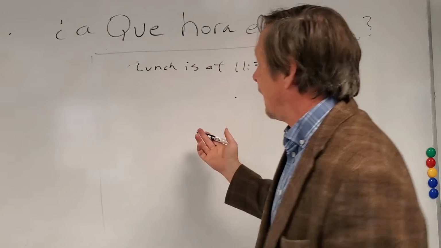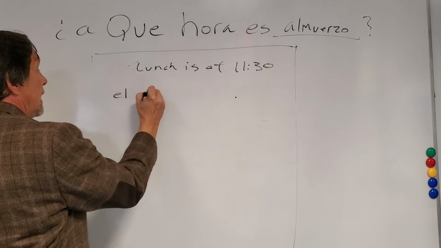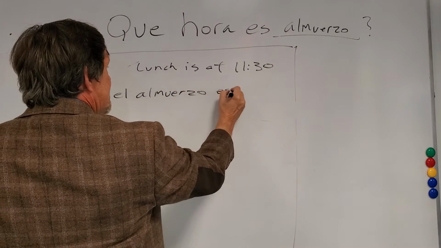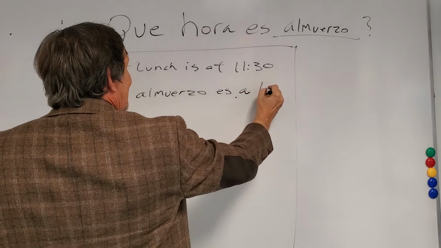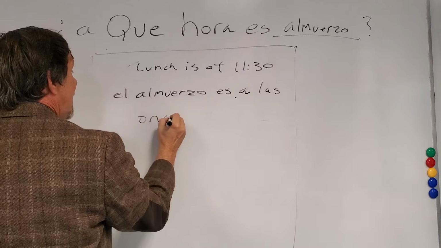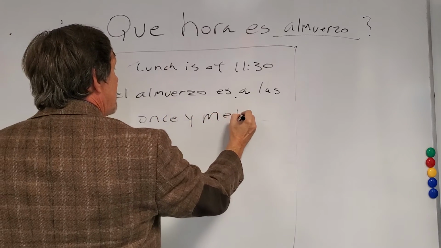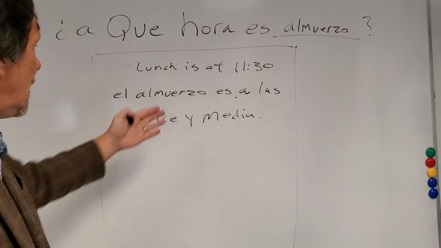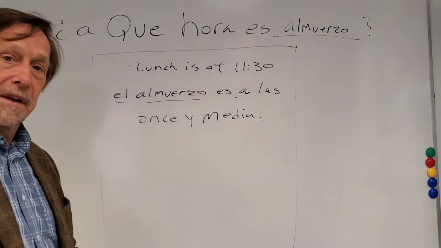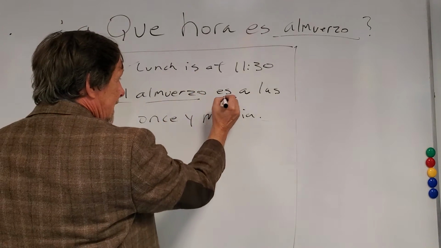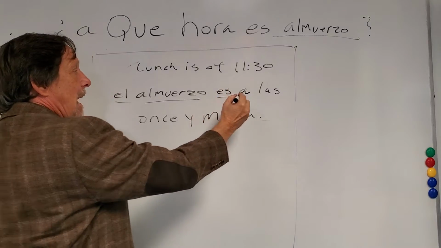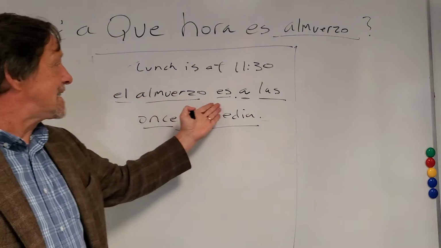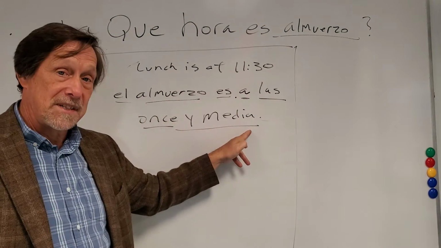You're going to say el almuerzo, lunch, right? El almuerzo, lunch, es a las 11:30. Notice how this, take a look at this sentence for just a minute. You got lunch, el almuerzo, right? Es means it is, the lunch is, and then you're going to have a las, and then the time. Lunch is at the, and then you give the time.